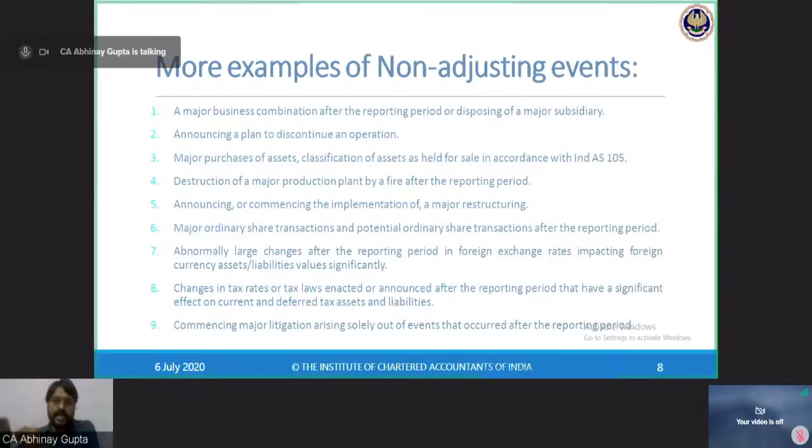All these items have to be accounted for as and when they take place. So when the restructuring happens, then only I will account for it. I cannot prepone the accounting of the restructuring which has happened in the month of April.